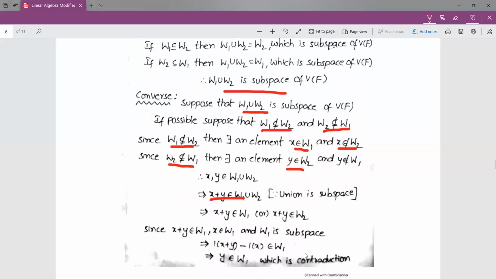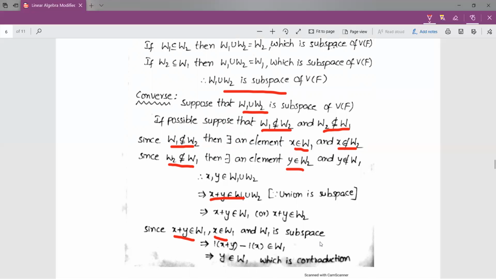First I am considering that X plus Y belongs to W1, and in W1 we already have X, so X belongs to W1. So here I have considered two elements in W1: one is X plus Y and the second one is X. And W1 is a subspace, which is our common hypothesis.